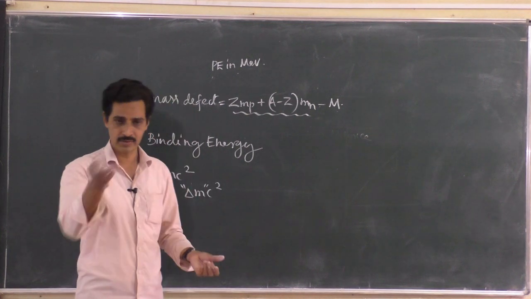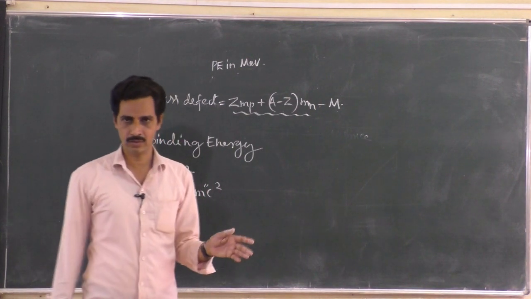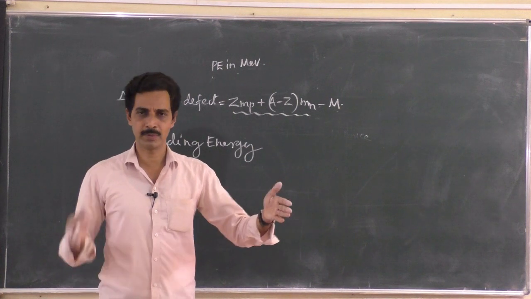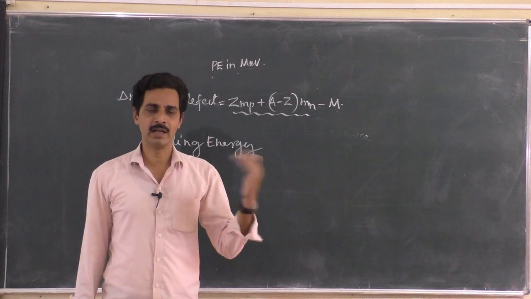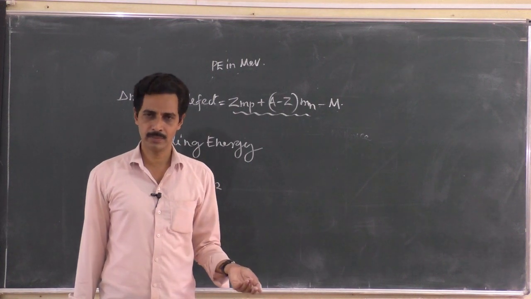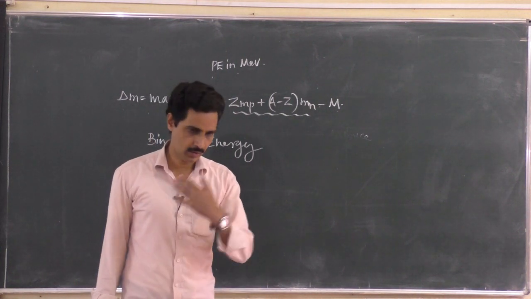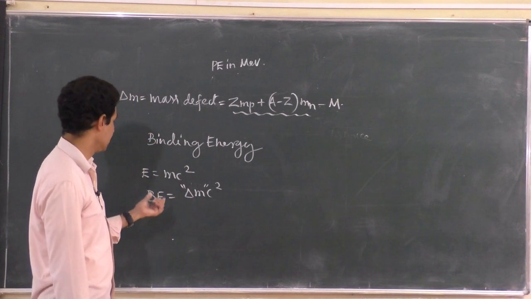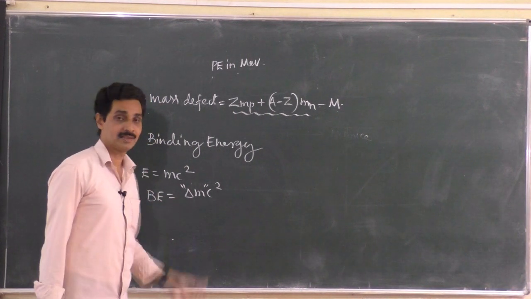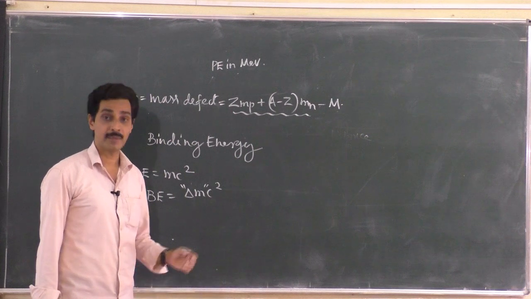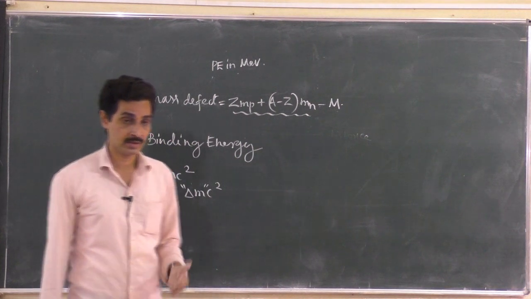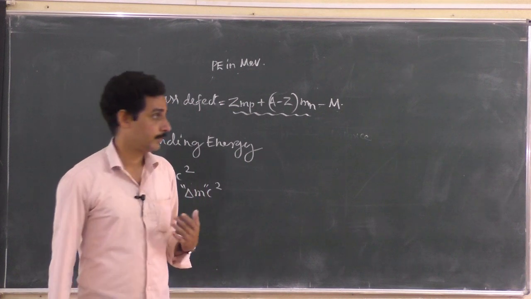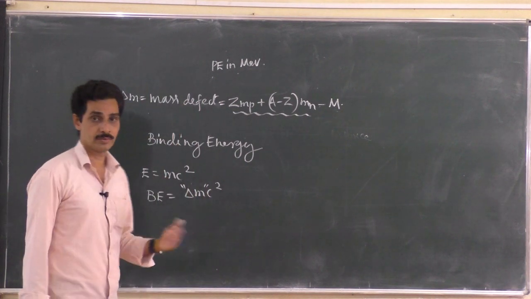Of course, measuring energy is done in electron volts, right? The energy obtained by accelerating one electron through a potential difference of 1 volt. You know that 1 electron volt is 1.6 times 10 to the power minus 19 joules. That is all we have studied. Now, how to measure that mass? You know that the mass spectrograph is an instrument with which we can measure atomic masses, and it is also useful to find out isotopes.